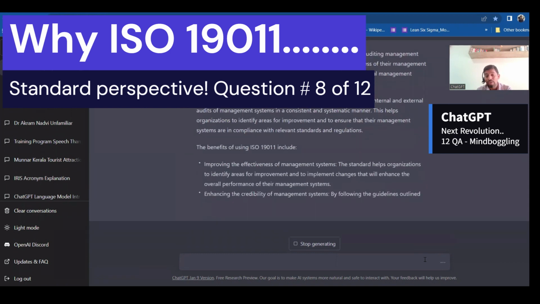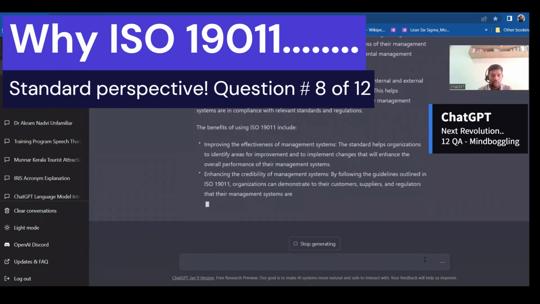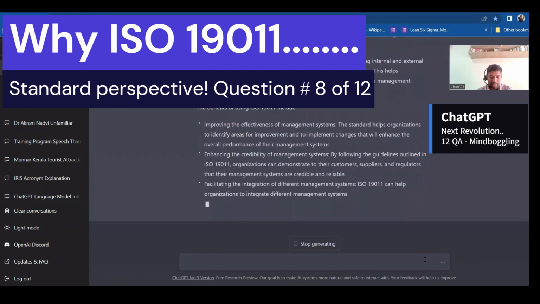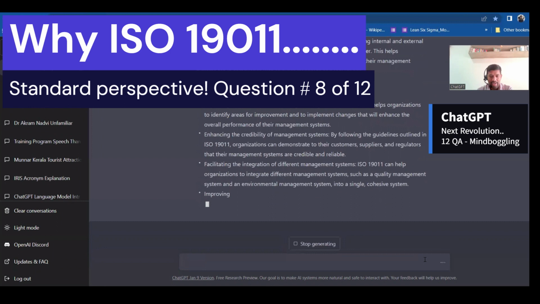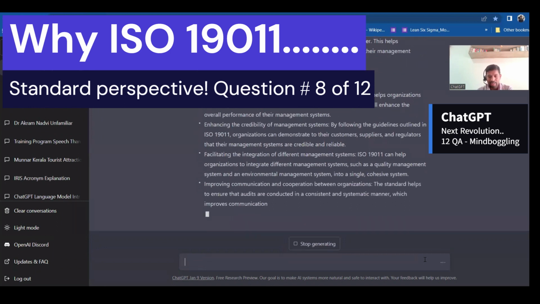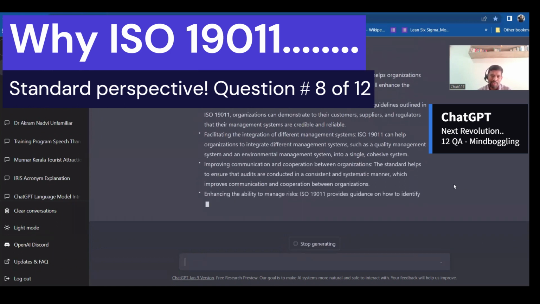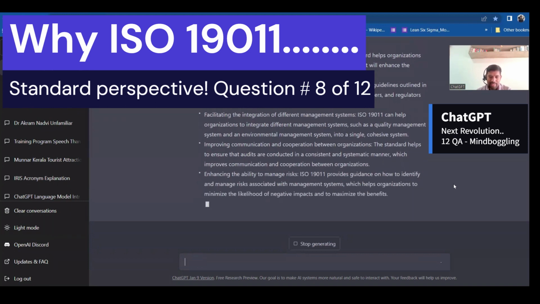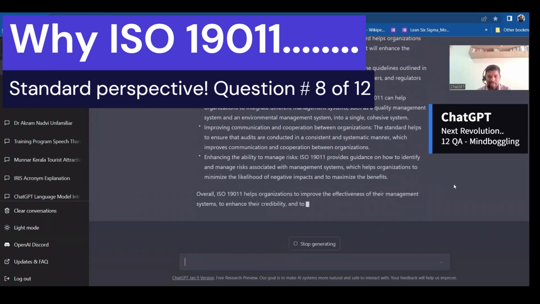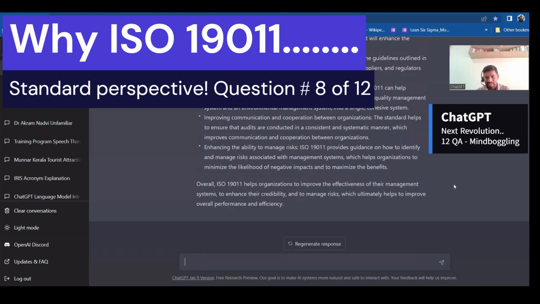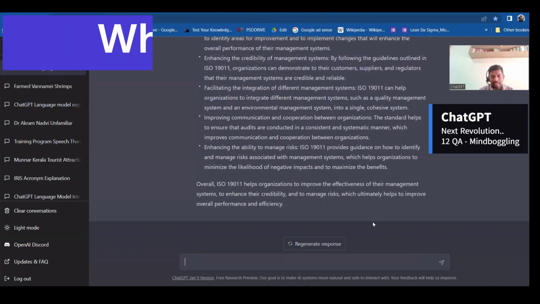It also gives the benefit, because the same standard you can use for multiple standards, as a single cohesive system, for multiple reasons. It also says you can manage the risk and improve the overall performance and efficiency of audits and all that. Okay, let's go to the ninth question.